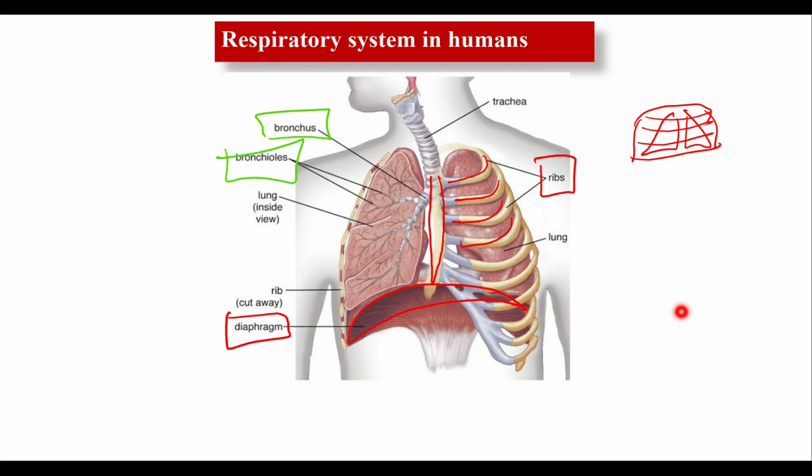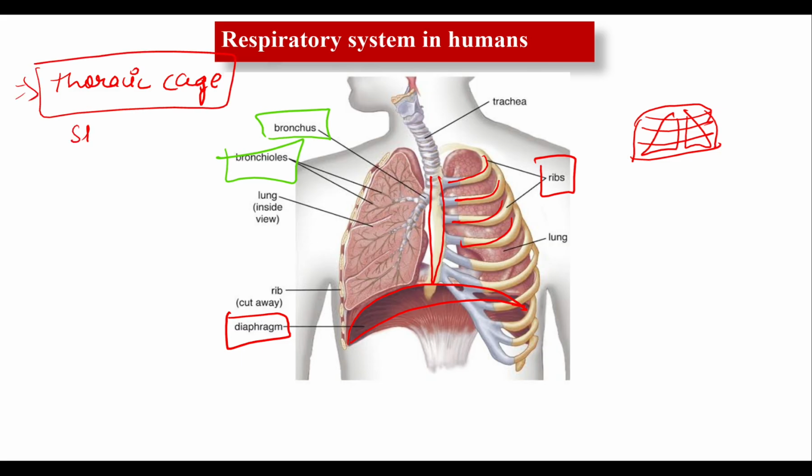So let's talk about these ribs. Here the cage present is known as the thoracic cage. The thoracic cage is just like a pinjara. It consists of the sternum, the ribs, and the vertebral column. Vertebral column means the backbone, in simple language.